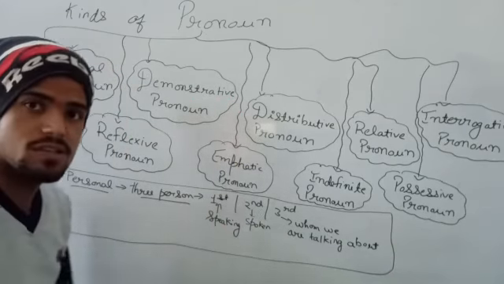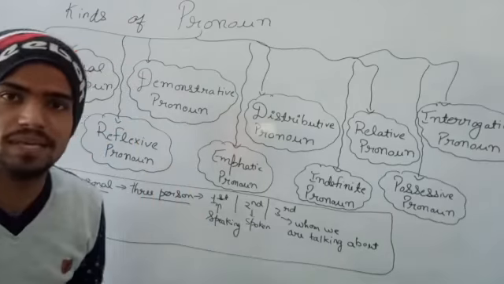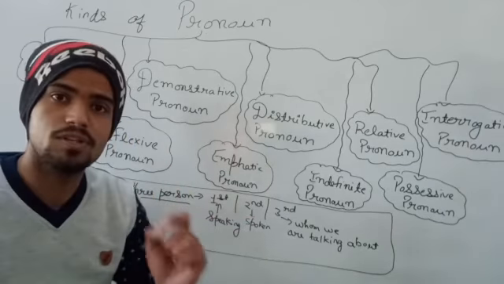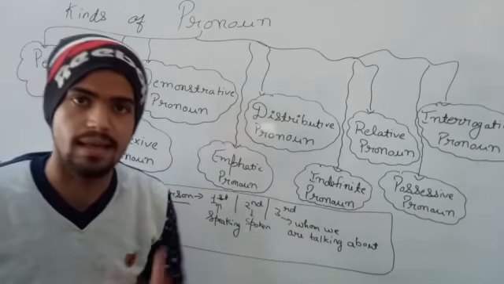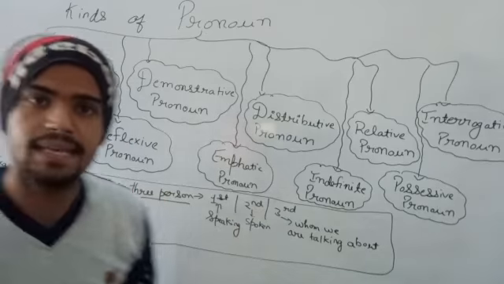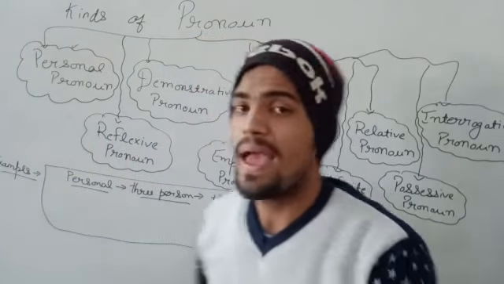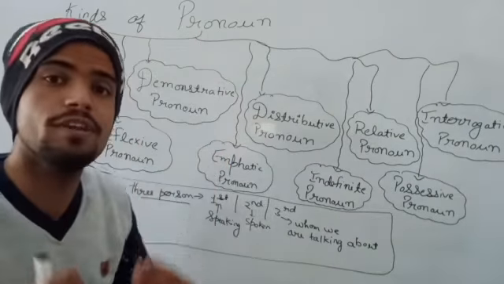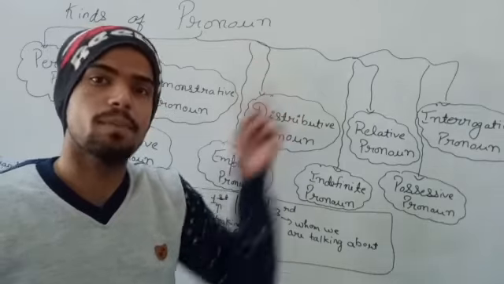I am the person who is speaking, and he is the person who is spoken to. And the third person is the person whom we are talking about, जिसके बारे में बात कर रहे हैं.